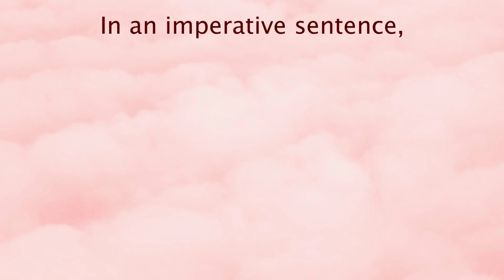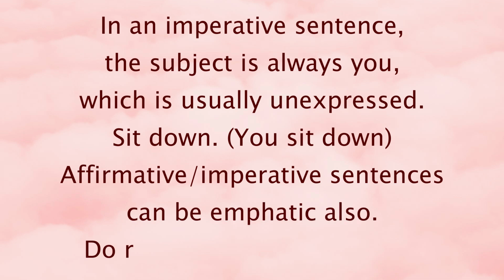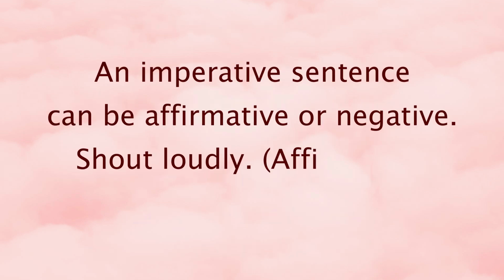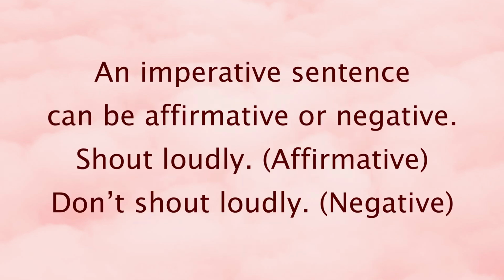In an imperative sentence, the subject is always you, which is usually unexpressed. For example, "Sit down." You don't say "you sit down." It is unexpressed. And also, affirmative imperative sentences can be emphatic also. For example, "Do reach the airport on time." An imperative sentence can be affirmative or negative. "Shout loudly," affirmative. "Don't shout loudly," negative.